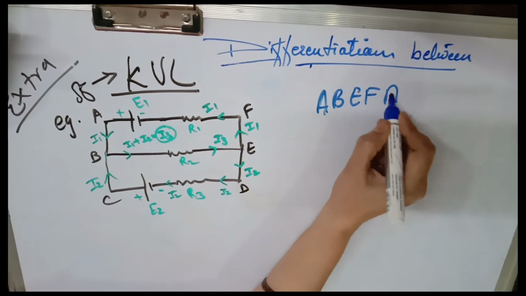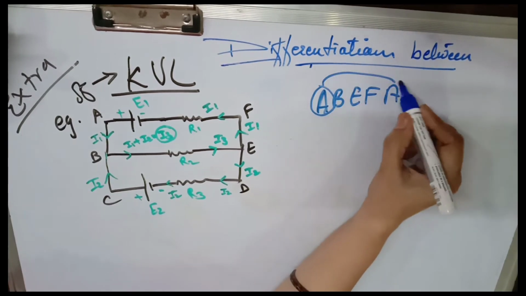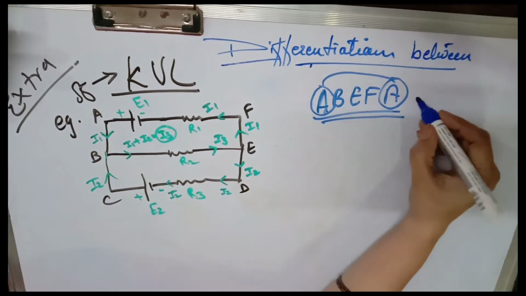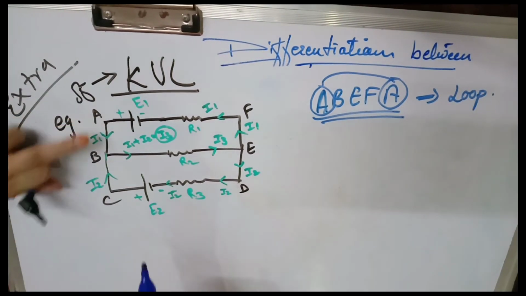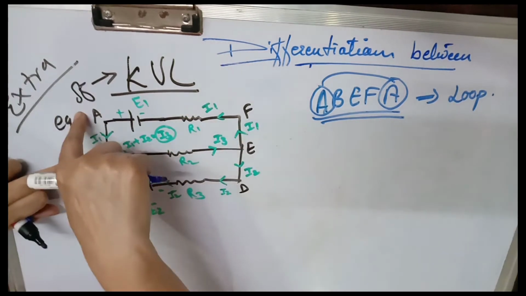Now taking a smaller loop, A, B, E, F and again A. Starting and end point should be the same. Then only we can say we are forming a loop, and then only Kirchhoff's law will work.